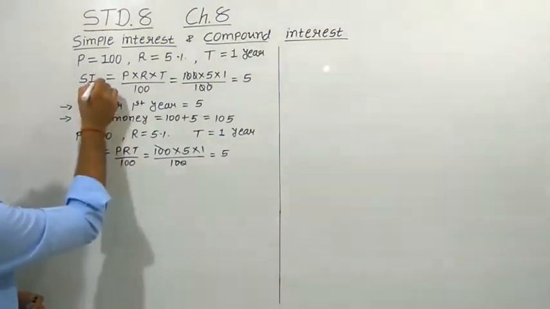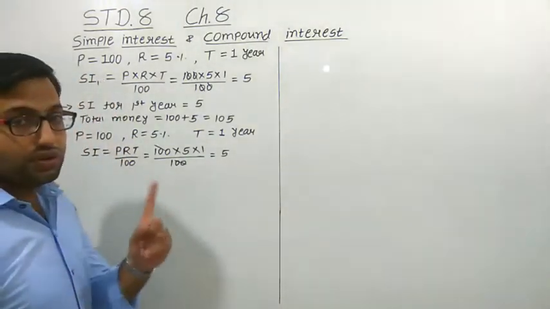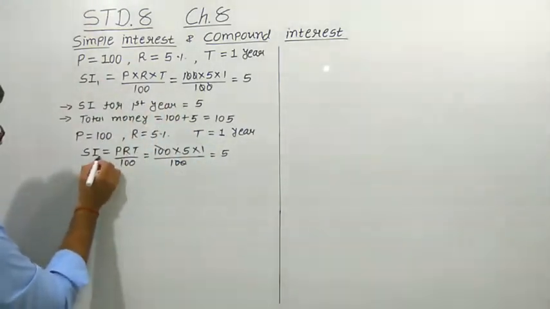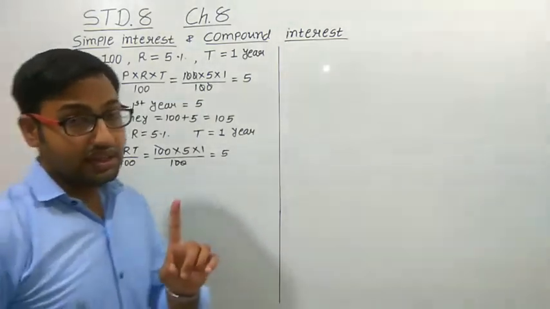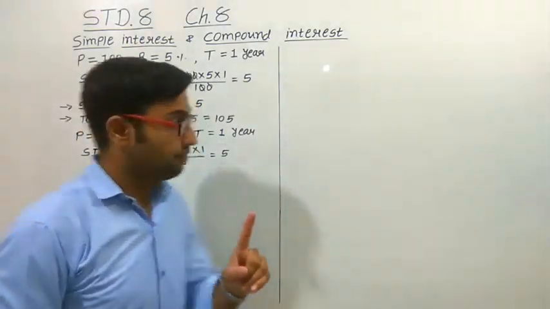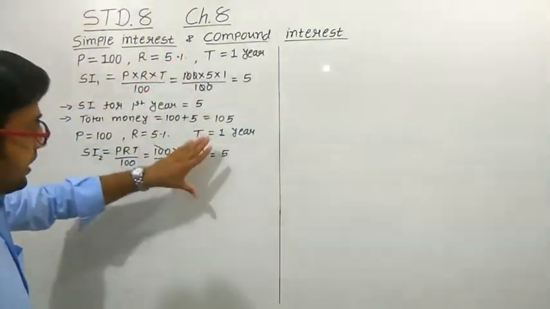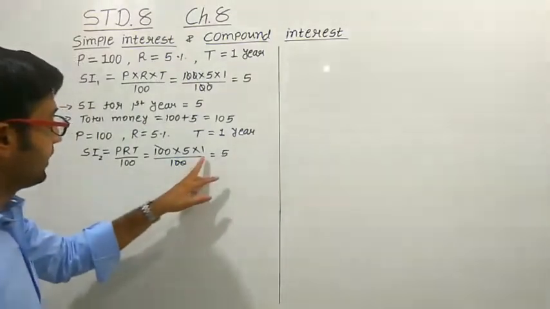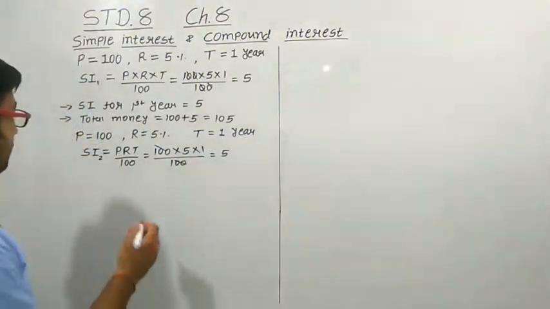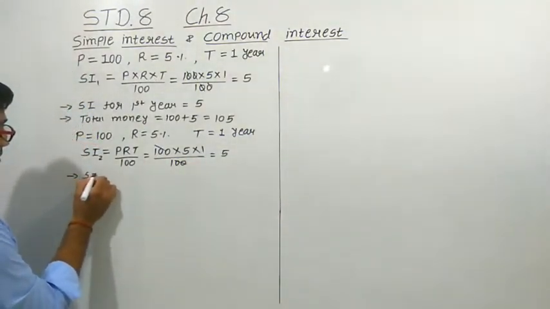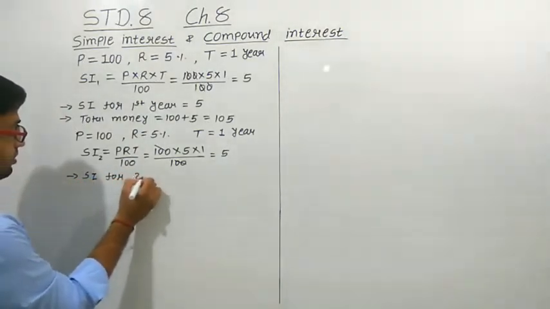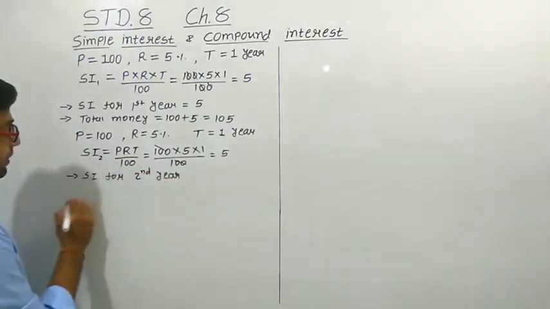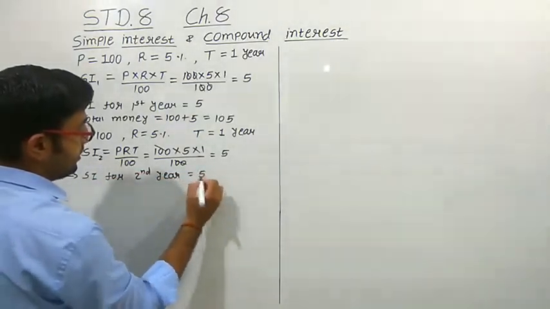So this simple interest is for the first year, so we are taking SI1. This simple interest is for the second year. See, the time duration from the first year to the second year is only 1 year. That is why we are taking 1 here. So again, how much is the simple interest for the second year? That is again 5 rupees.